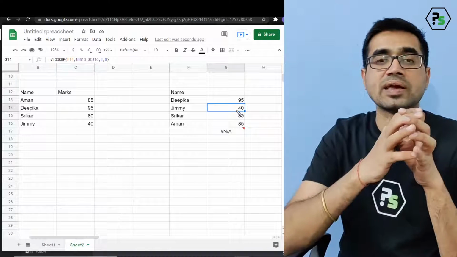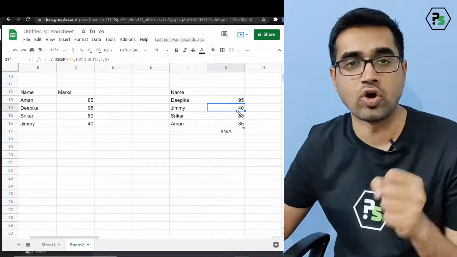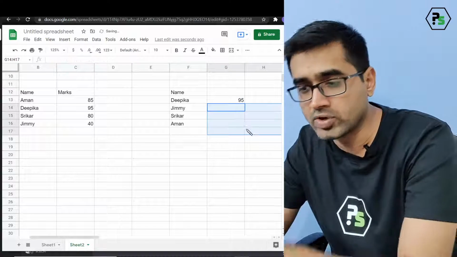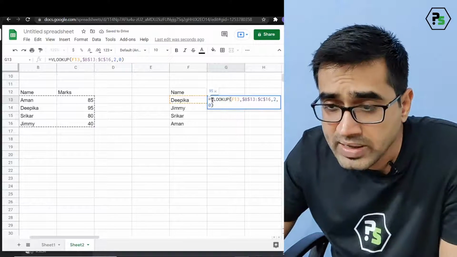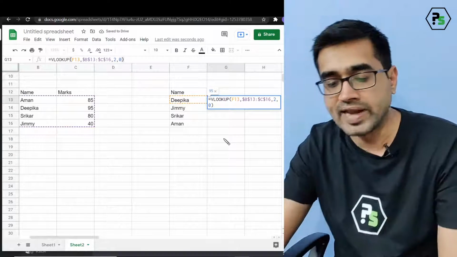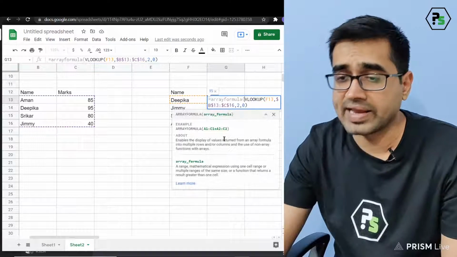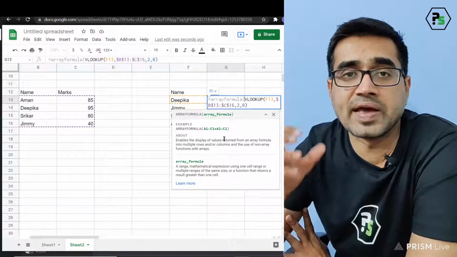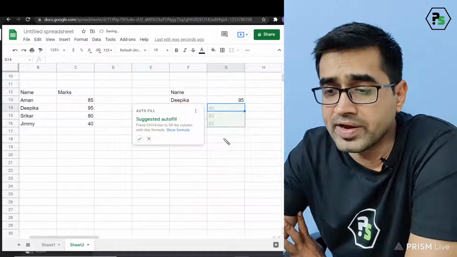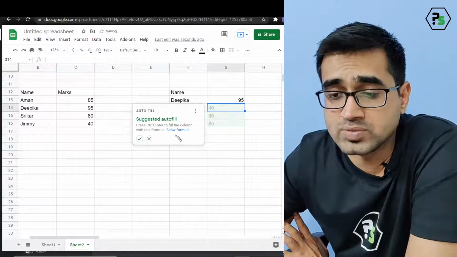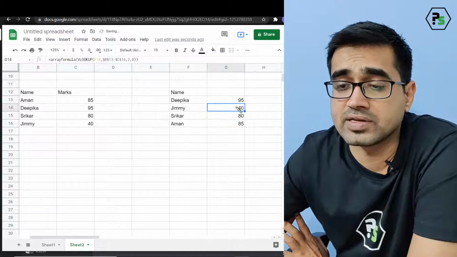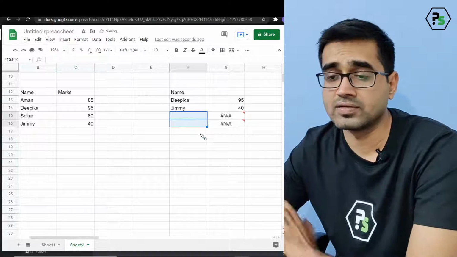An array basically takes up everything from that column. So what I'm going to do now, I'm going to remove this all. I'm going to put up another function before it. That's my array formula. I'll put a bracket. Array formula makes it an array. Now when I put it array, now you see it shows me autofill. If I click it, it will get. Now if I delete it, it's okay.